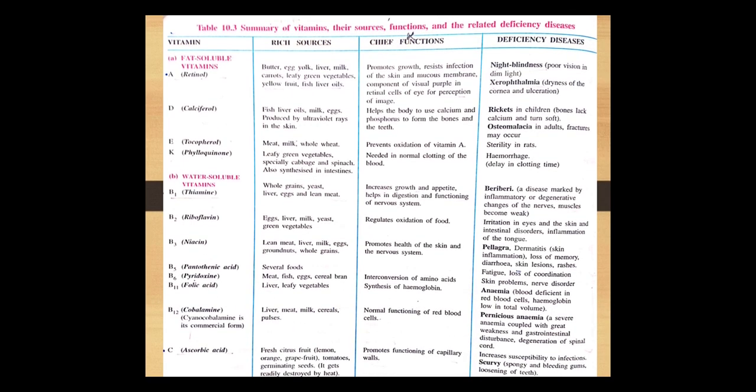Now we are going to learn about some of the vitamins. This page is there in your text, so just open up the text and keep it in front of you. One by one I am going to discuss each and everything. First we are going to talk about the fat soluble vitamins, that is A, D, E, K. I already gave the shortcut to you, that is Kida.